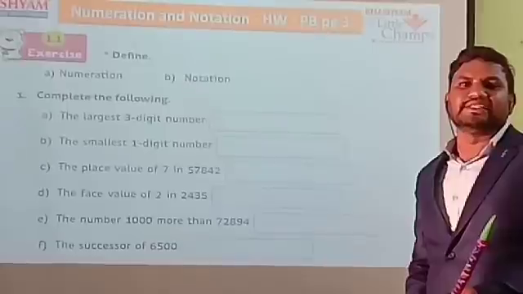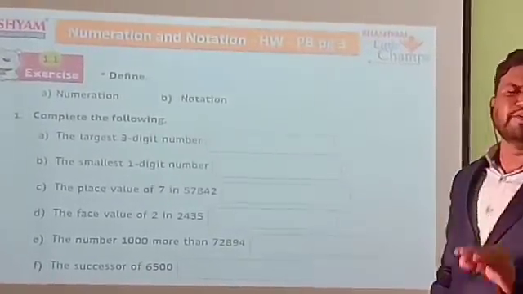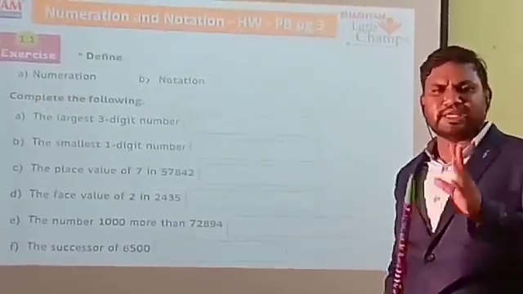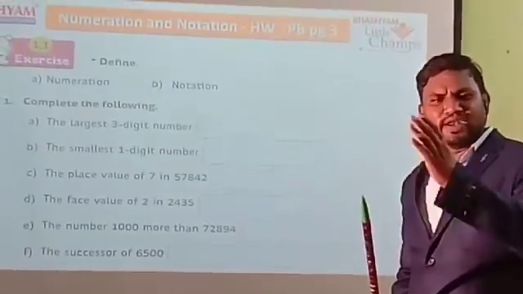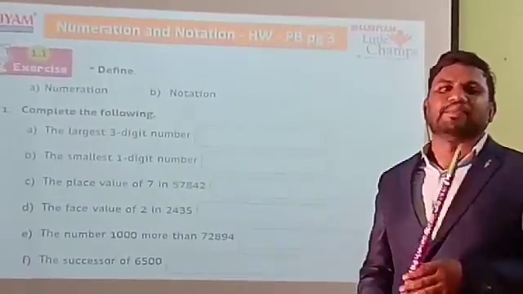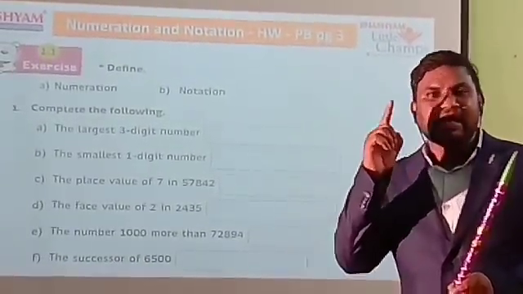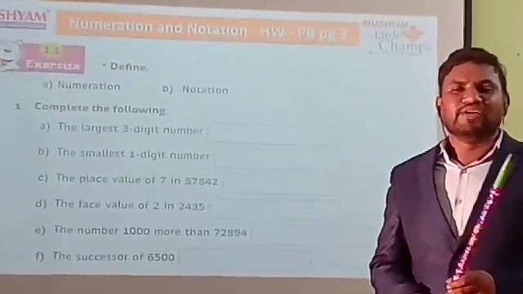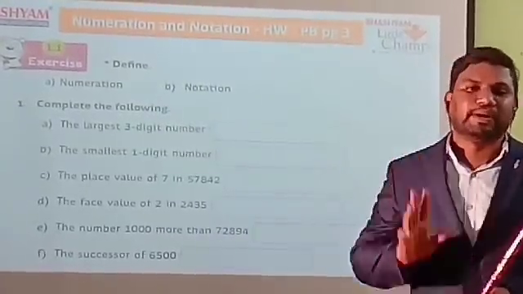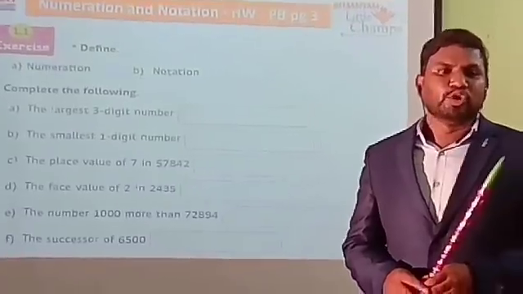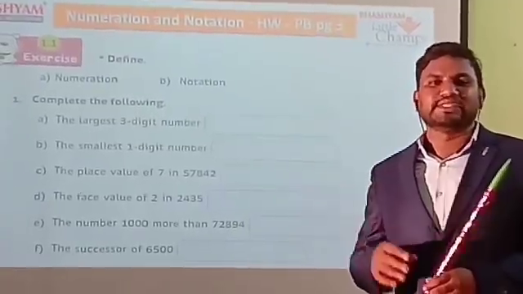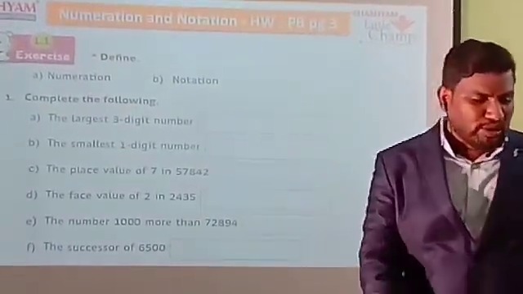Here, the largest 3-digit number. Very important, and very easy also. There are 1-digit, 2-digit, 3-digit, 4, 5, 6, 7, 8, 9-digit numbers. But if we need the largest number, you just have to remember 9. For the largest 1-digit number, write one 9. For a 2-digit number, write two 9s. For a 3-digit number, three 9s. For a 4-digit number, four 9s.